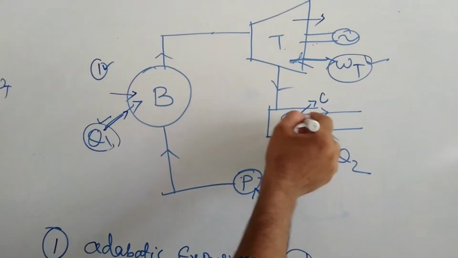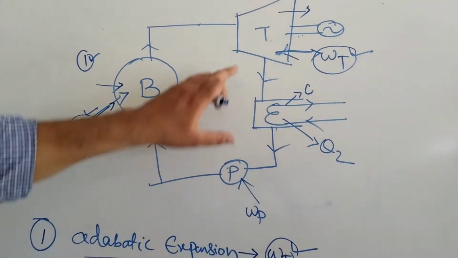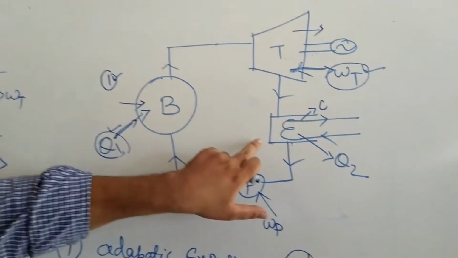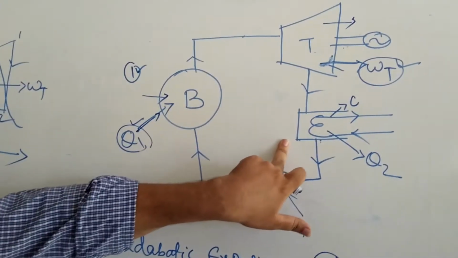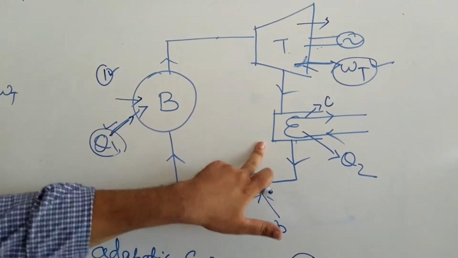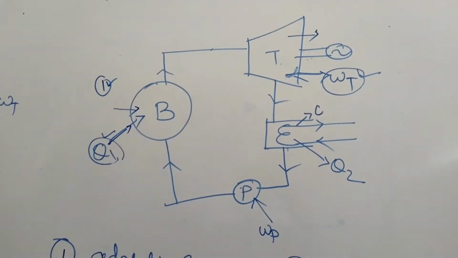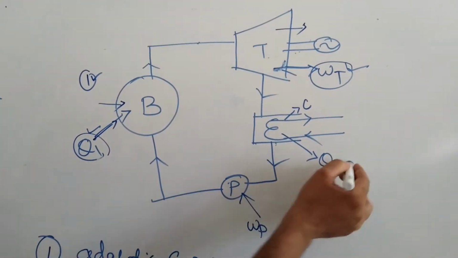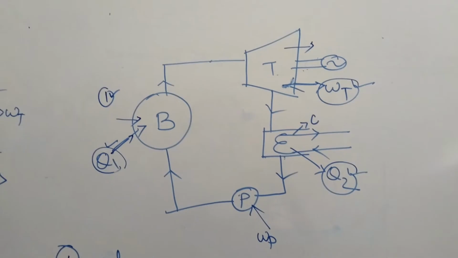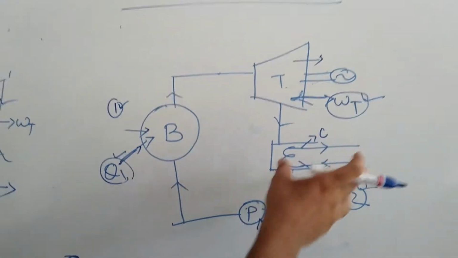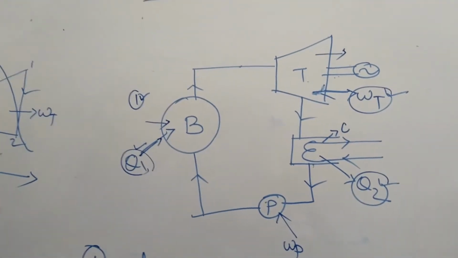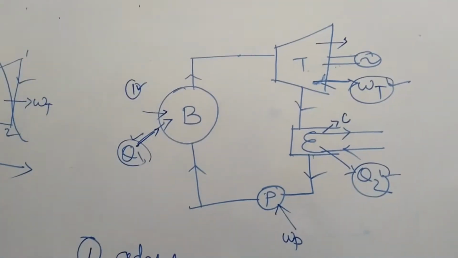After that, it will go through the condenser. So after the turbine, it goes through the condenser. Condenser means condense, means it will be cooled. How to cool? It will reject the heat. So this is an isobaric heat rejection, where Q2 amount of heat will be rejected at atmospheric pressure, and it will convert the steam into water for the recycling process. After that, it will go through the pump.